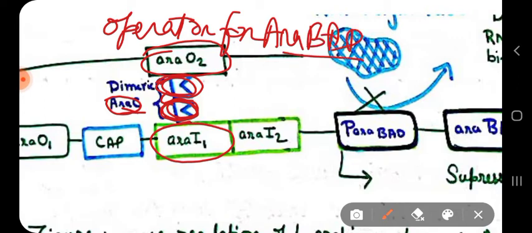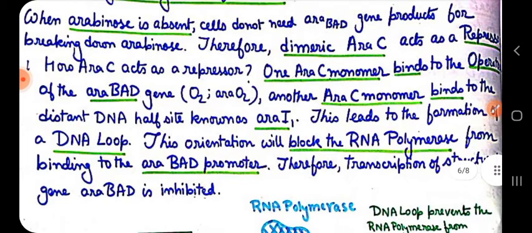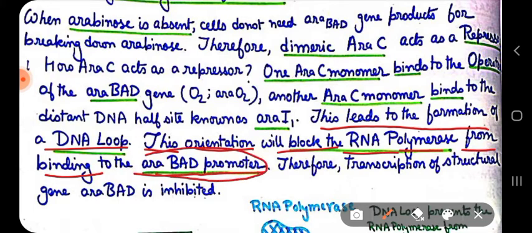What will happen if this type of dimerization occurs? It leads to the formation of a DNA loop, as you can see in the figure. This orientation will block RNA polymerase from binding to the ARA-BAD promoter.